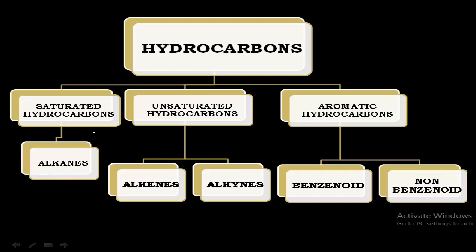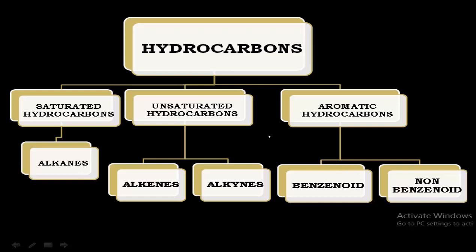Unsaturated hydrocarbons are classified into alkenes and alkynes, so there are two types in unsaturated hydrocarbons. And in aromatic hydrocarbons, we will see benzenoid and non-benzenoid aromatic hydrocarbons. This is how we classify hydrocarbons into different types.